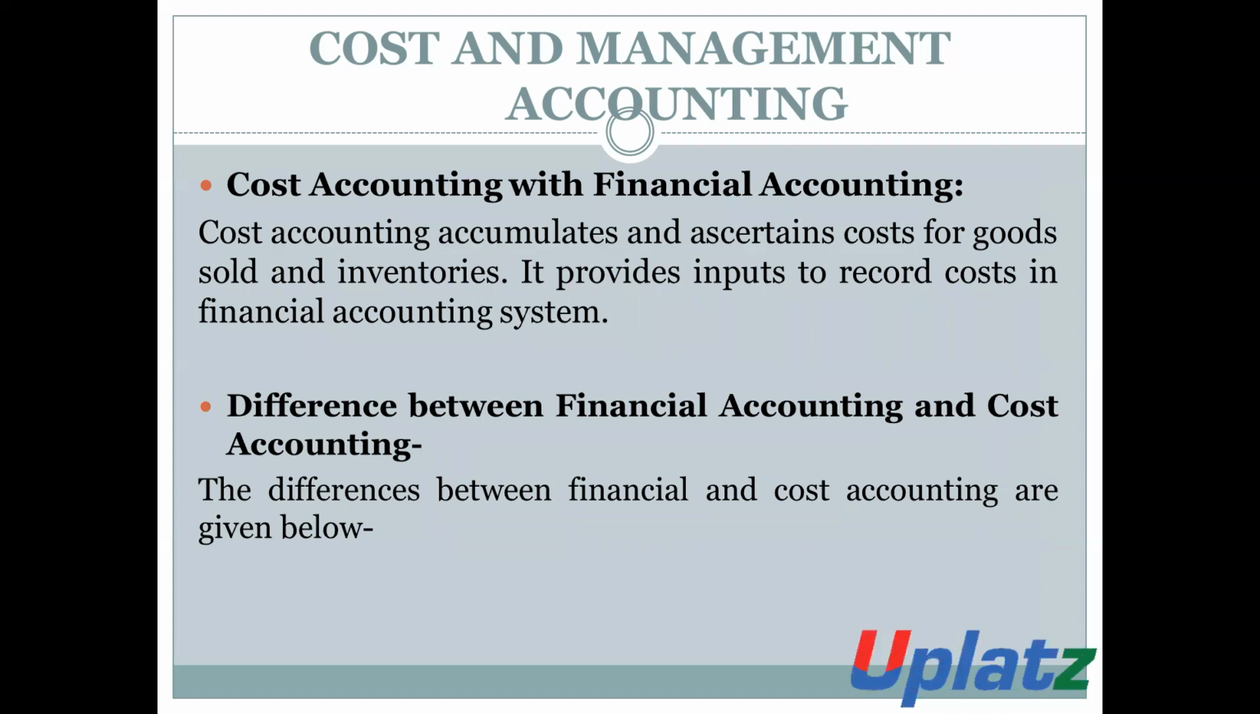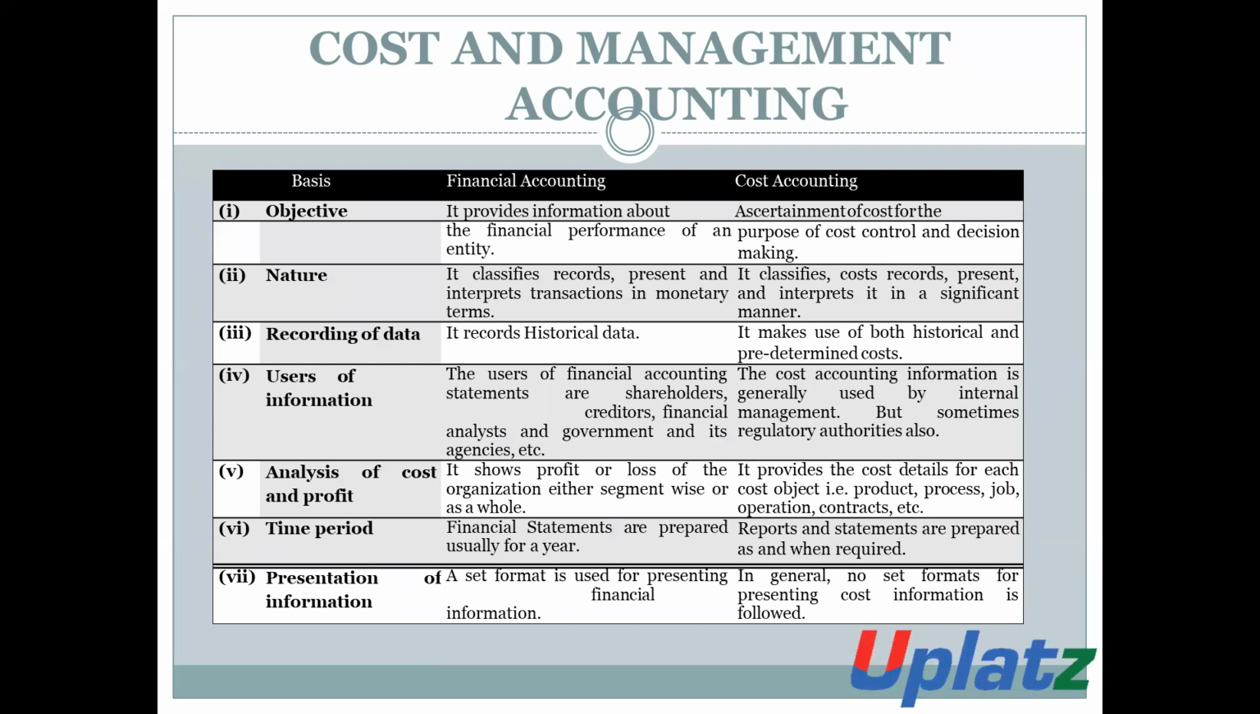Now we will discuss cost accounting with financial accounting. Cost accounting accumulates and determines the cost for the goods sold and for the inventory. It provides the input to record the cost in the financial accounting system. Now we will discuss the differences between financial accounting and cost accounting. Number one, the objective.